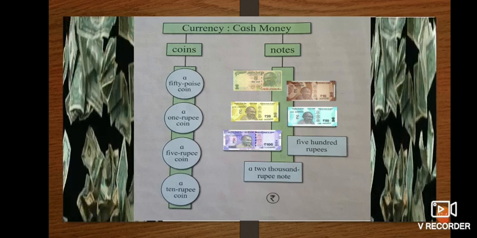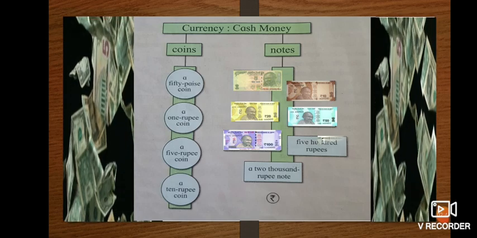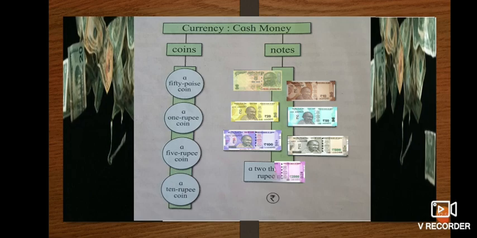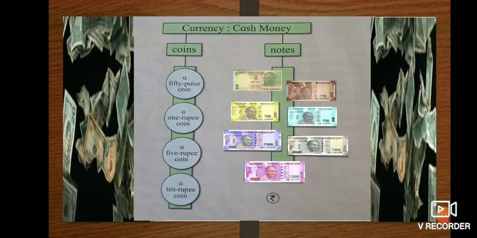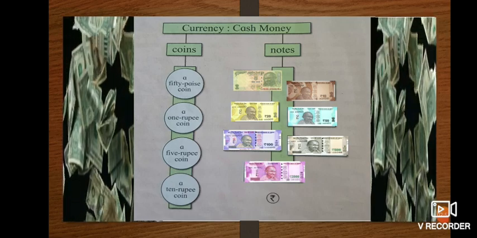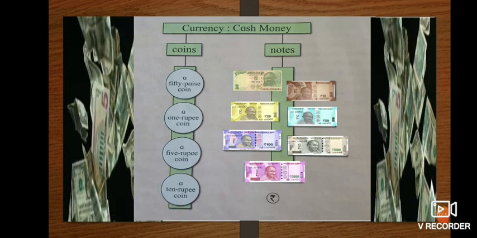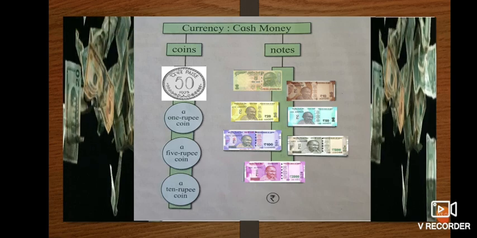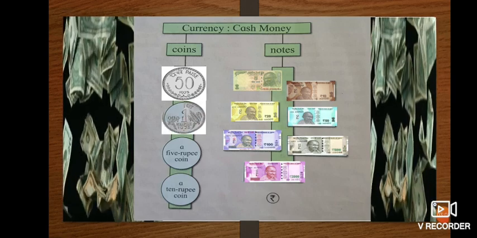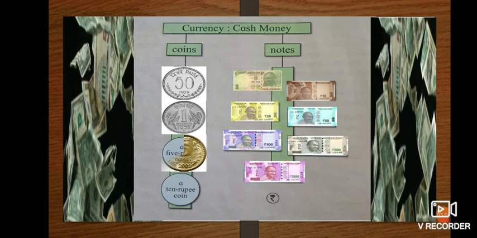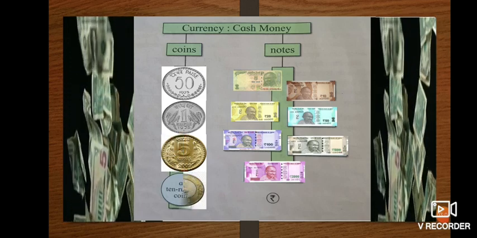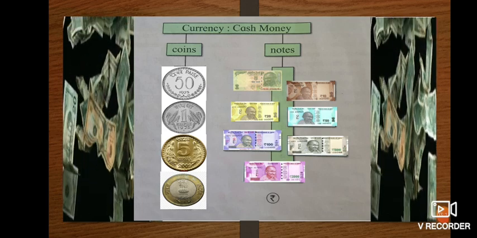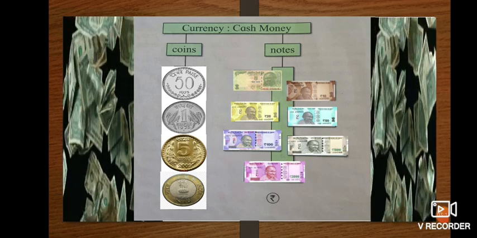Then we have the 100 rupee note, which is purple in color. 500 is dark green in color. And then the 2000 note, which is dark pink in color. So these are the notes which we have. We can call them Indian rupee notes. In coins, we have 50 paisa, 1 rupee coin, 5 rupee coin, and also 10 rupee coin. So these are the currency or cash money which we find in India.